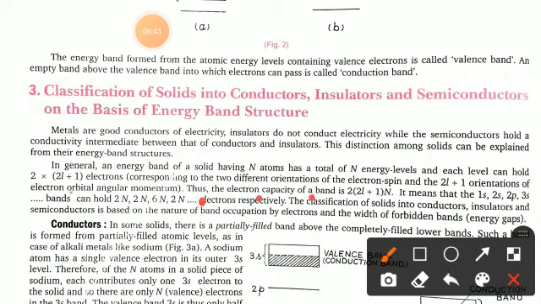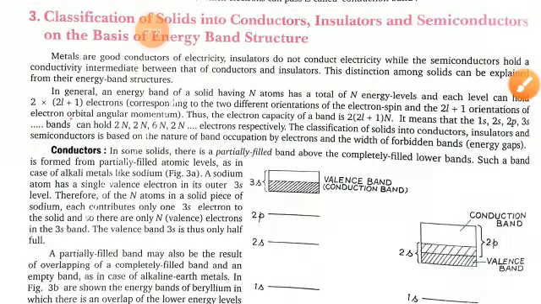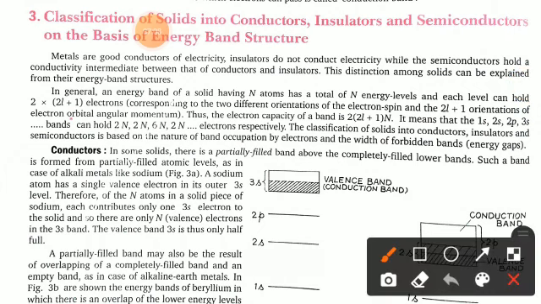Thus, the electron capacity of the band is 2(2l+1) multiplied by N. It means that the 1s, 2s, 2p and 3s bands can hold 2N, 2N, 6N and 2N electrons respectively. The classification of solids into conductors, insulators and semiconductors is based on the nature of the bands occupied by electrons and the width of the forbidden bands, the energy gaps. Clear?